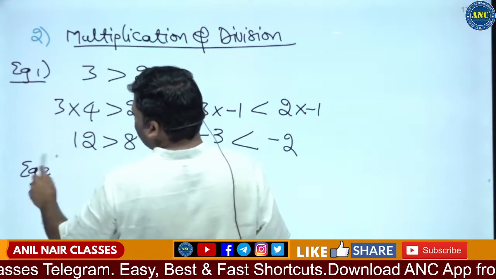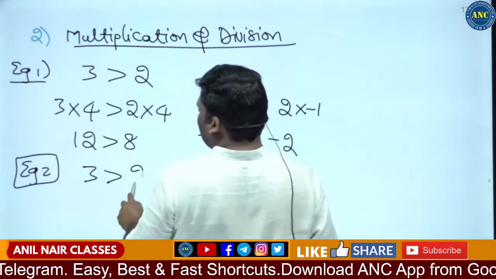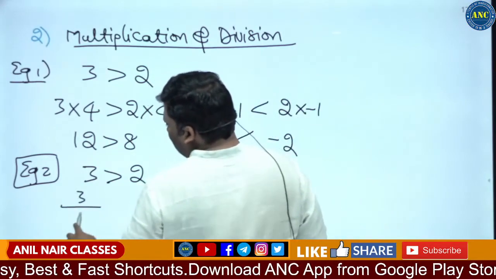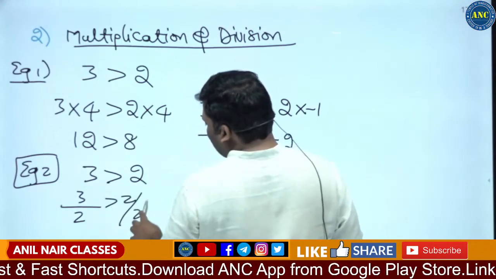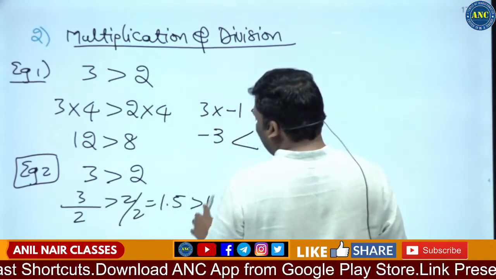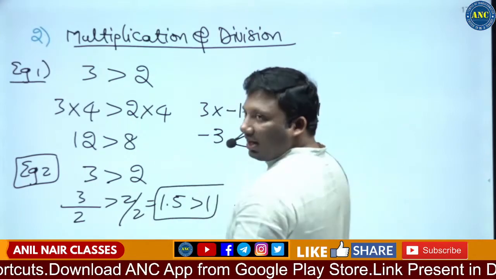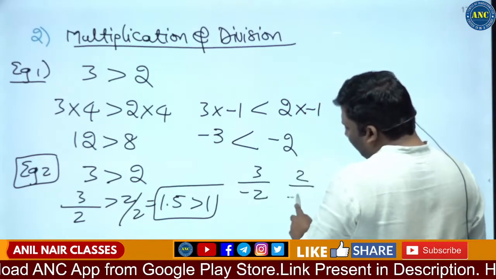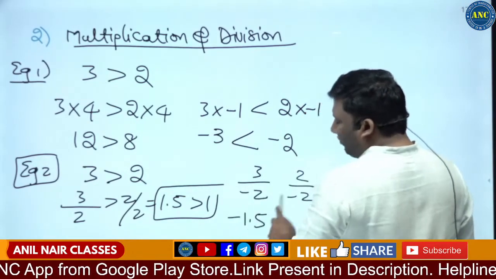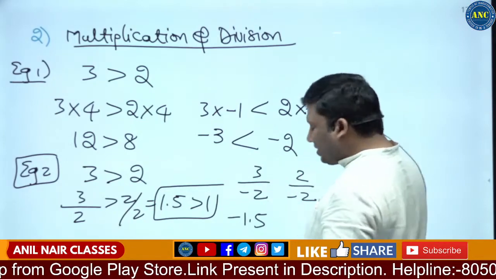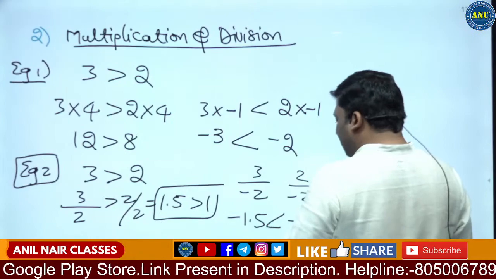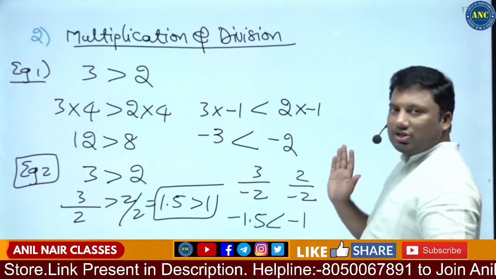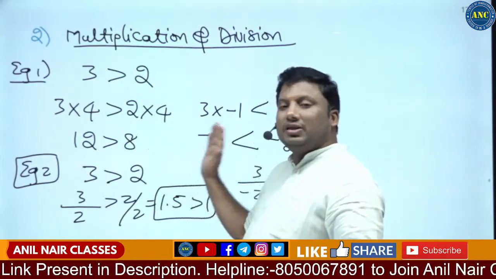Example 2. 3 is greater than 2. If I divide by a positive value, 3 by 2 is greater than 2 by 2. 1.5 is greater than 1. It is not changing. If I divide by minus 2, minus 1.5 is to the left hand side. It is less than minus 1. If you divide by a negative value, the sign is changing.